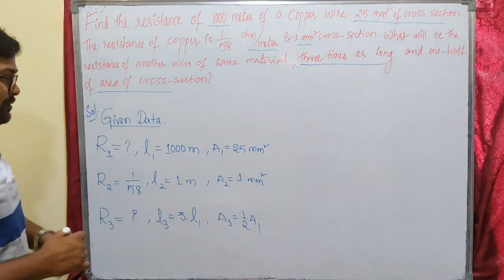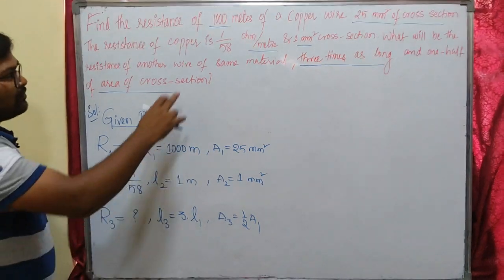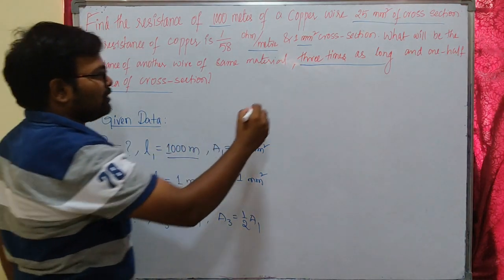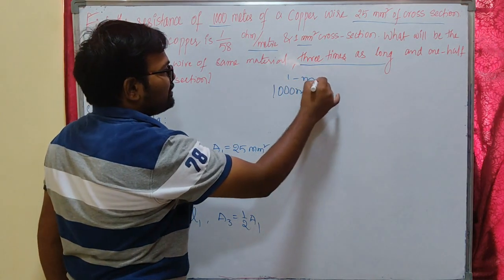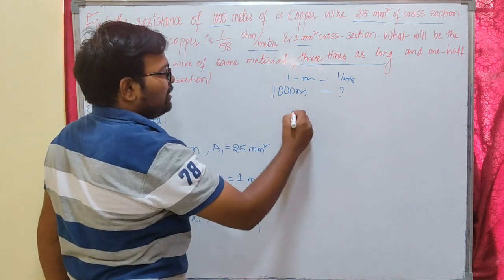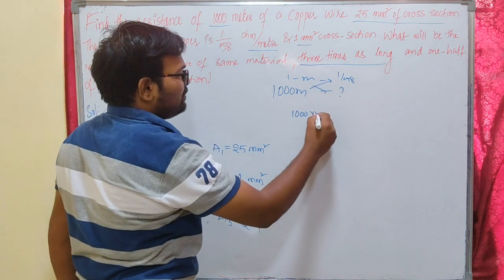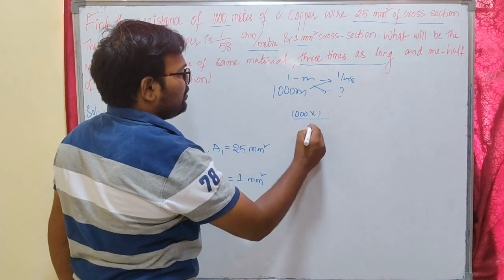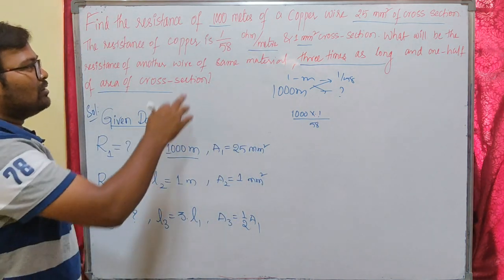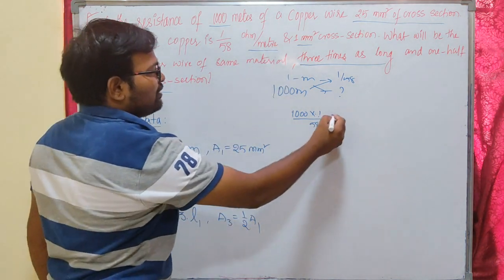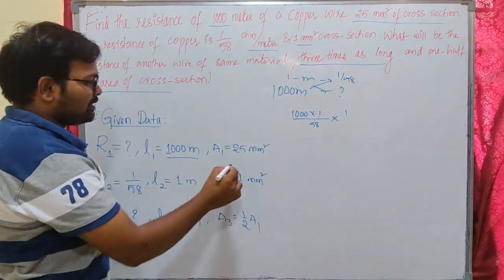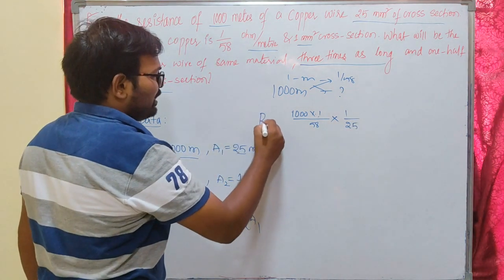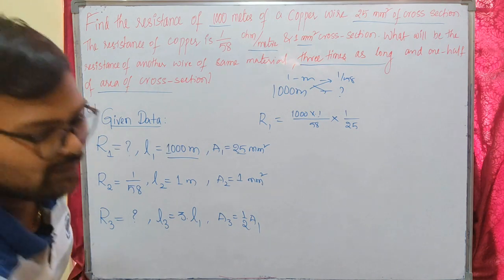So R2, the resistance of copper, is 1 by 58 ohm per meter. For 1 meter it is 1 by 58, so for 1000 meters we have to multiply: 1000 times 1 by 58 is the resistance for 1000 meters. Here the area of cross section is 1 and our required area of cross section is 25, so that will be 1 by 25. This is the value of our resistance R1. You can find it directly like this, but we can proceed with our expression for resistance.